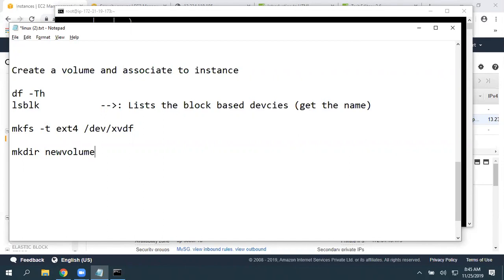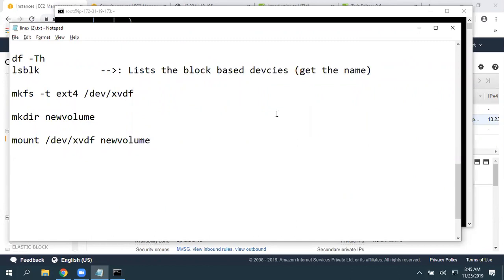I'm just using newvolume as a name, but you can give a folder with your own name also. So give mkdir newvolume, then mount /dev/xvdf newvolume, whatever folder name you have given. Give that. Okay, so then it is going to mount.